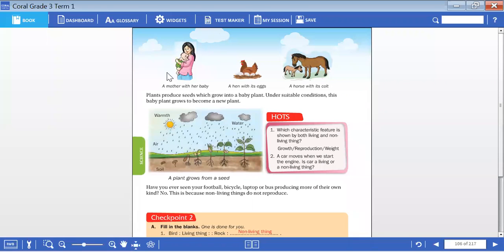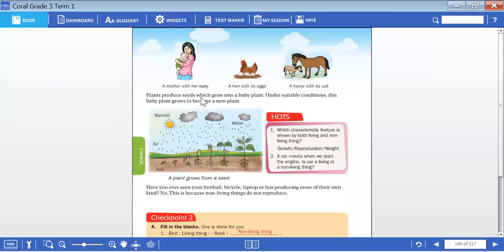A mother with her baby. Here you can see the pictures of the reproduction process. A mother is with her baby. Your baby is for your mother. But now please don't ask your moms to lift you up. Okay, a hen with its egg. The hens are laying eggs and they are getting hatched here. A horse with its colt. A horse baby is called a colt. This is also a new word for you children. Please make a note of it.